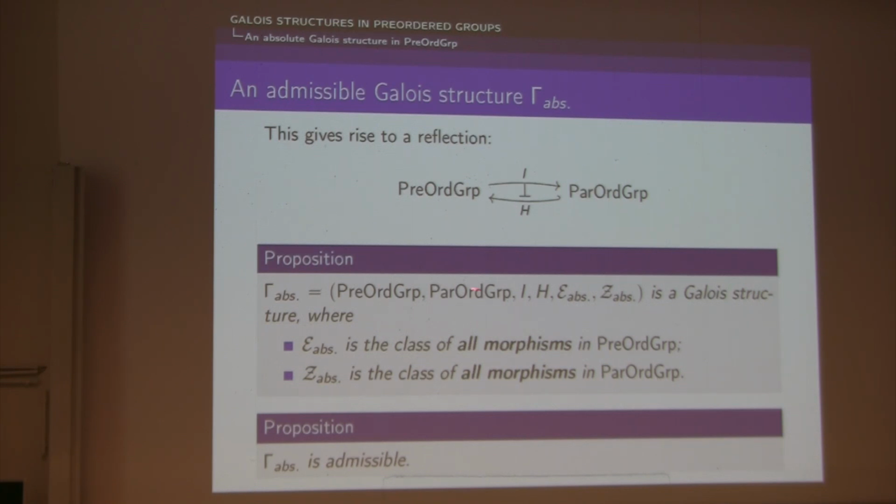And the functor I is clearly a reflector, and here we have an absolute Galois structure. Now, actually, this functor I is induced by a torsion theory in the normal category of preordered groups. So by a general result, we can deduce that I is actually a semi-exact reflector, so gamma abs is admissible.